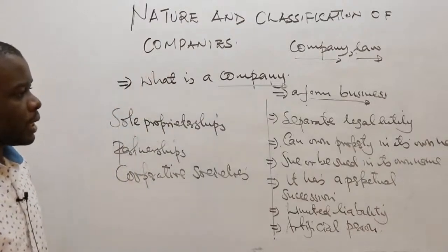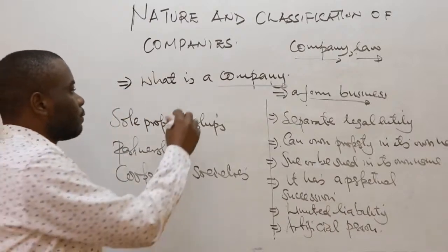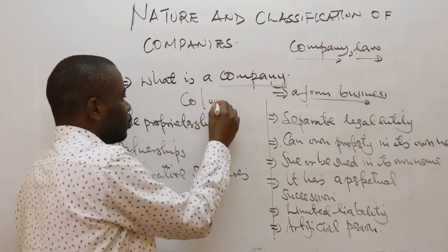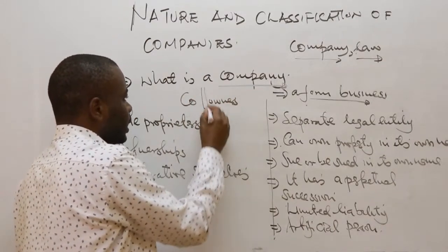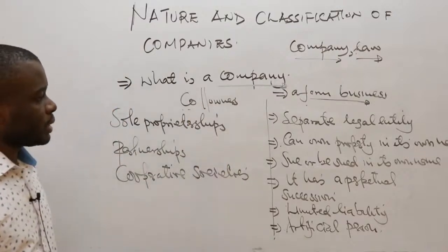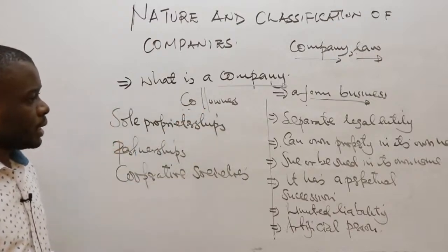So when you talk about a company being a separate legal entity, we mean that the company itself and the owners are two distinct parties. The company itself and the owners are not one and the same person.